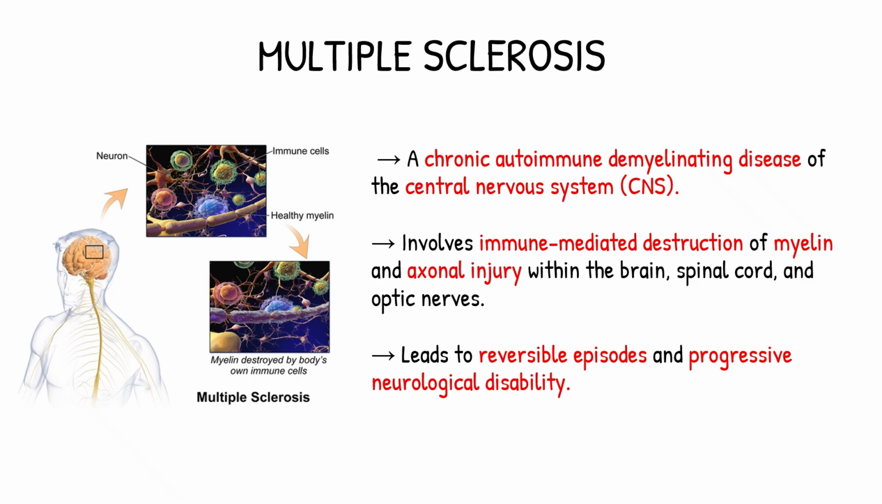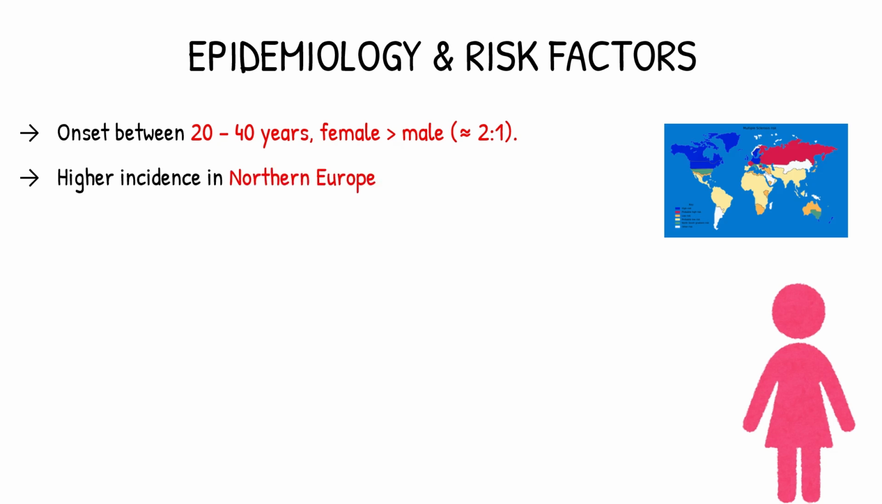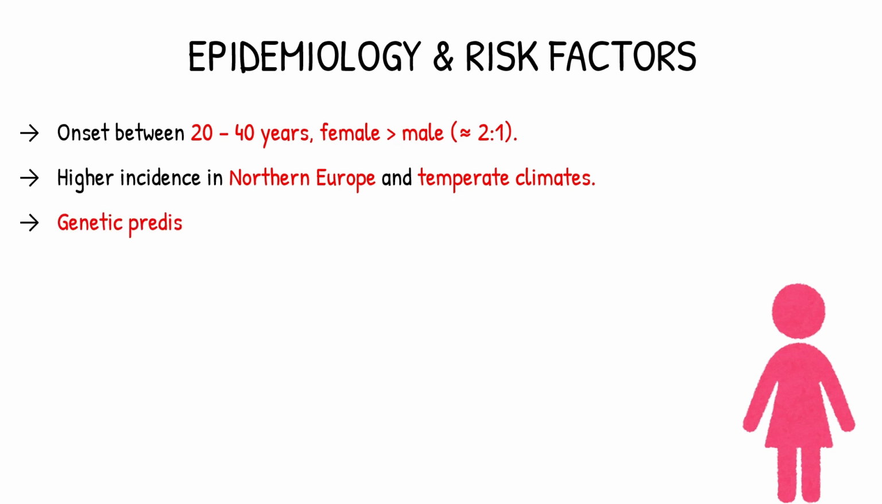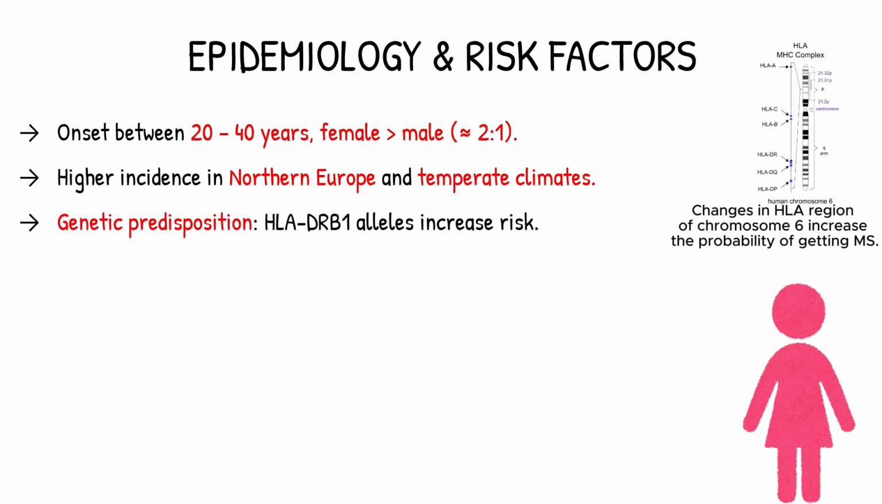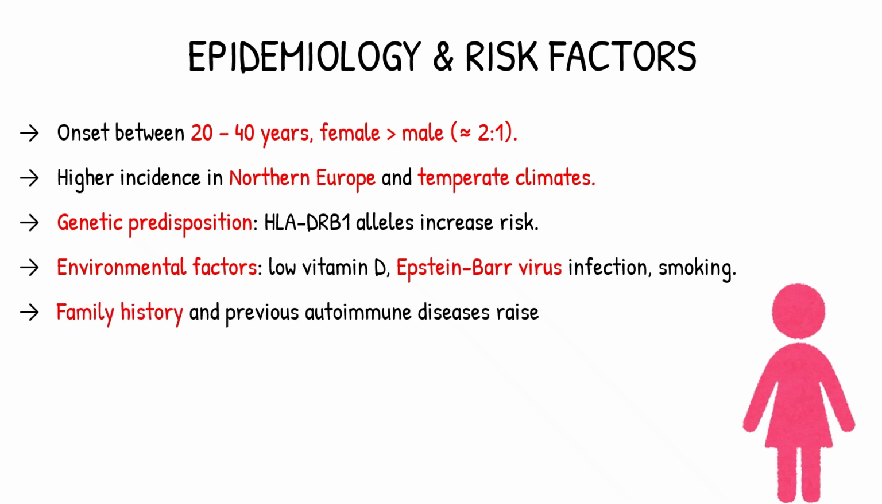Now let's see who usually gets MS and what increases the risk. It usually begins between 20 and 40 years of age, and it's about twice as common in women. MS is more common in cooler, temperate regions like Northern Europe or North America. Genetics play a role, especially HLA-DRB1 alleles, which raise susceptibility. Environmental factors also matter. Low vitamin D, prior Epstein-Barr virus infection, and smoking all increase risk. Having a family history or other autoimmune diseases also raises your risk. So that's who gets it.